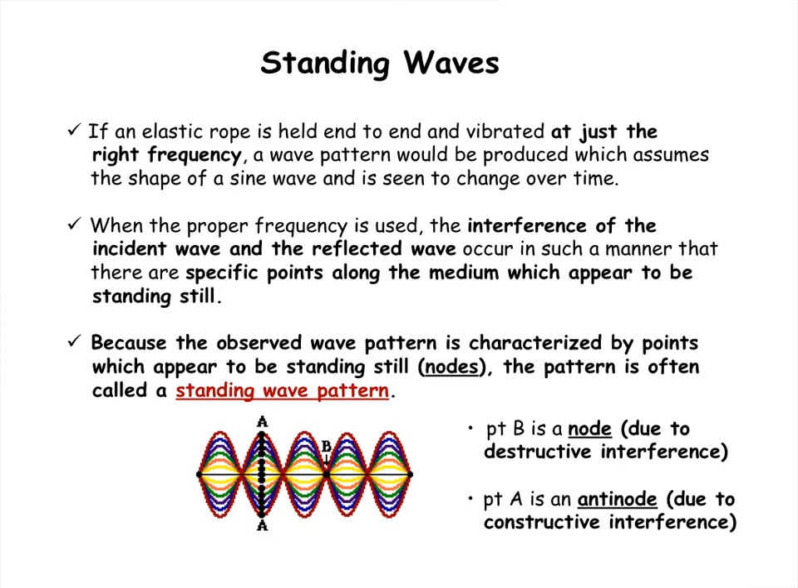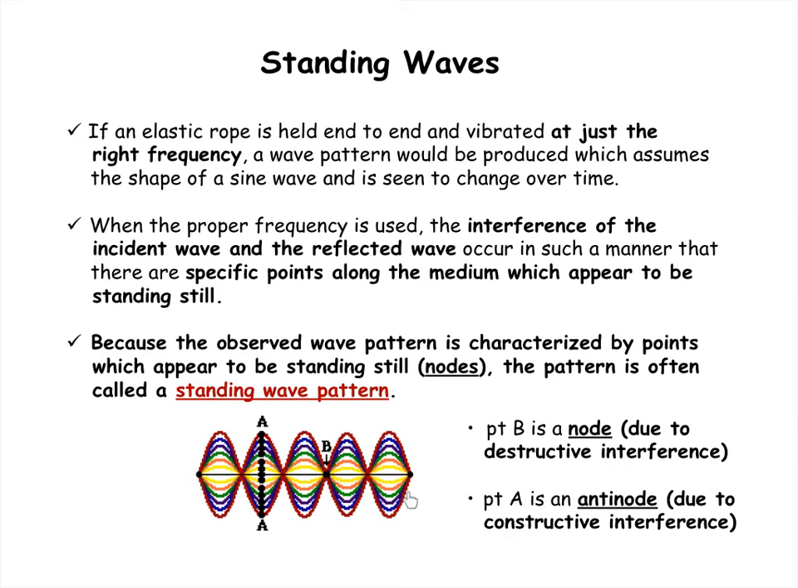Standing waves are the resulting interference pattern that occurs between waves that you send down a medium and waves that reflect back. If this happens at the proper frequency, you wind up getting points of consistent constructive interference, which we call antinodes, and points of consistent destructive interference, which we call nodes. A standing wave pattern generally looks like this.